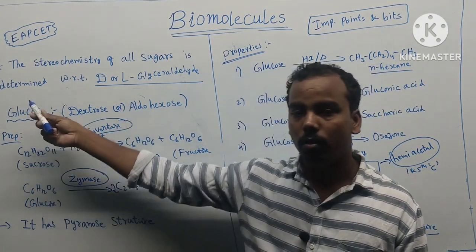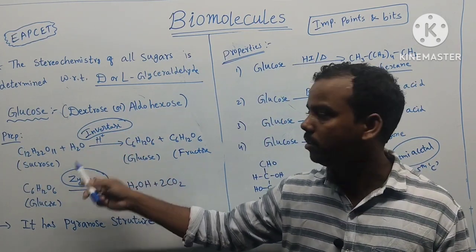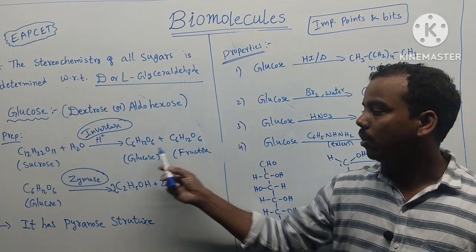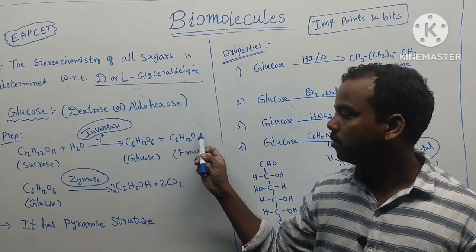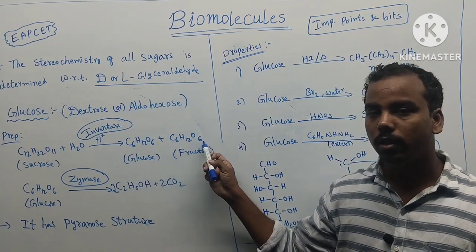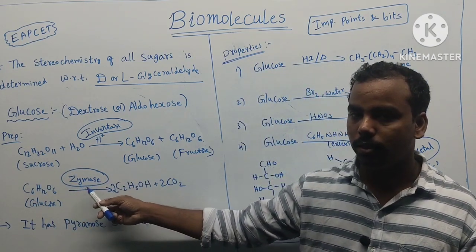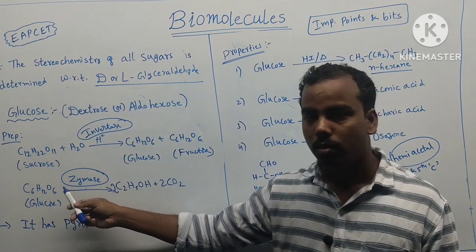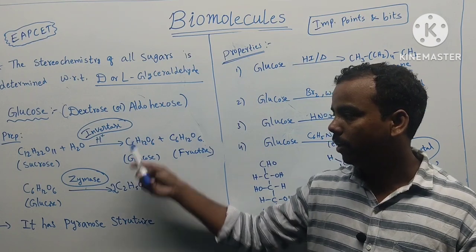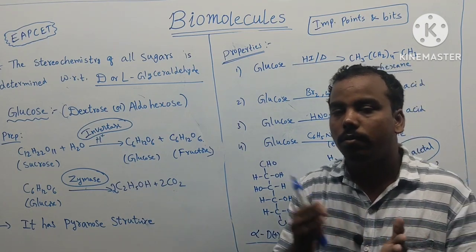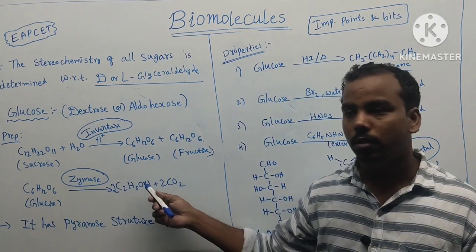How to prepare glucose? Sucrose on hydrolysis in the presence of acid and the enzyme invertase is converted into glucose and fructose. Glucose and fructose have the same formula, C6H12O6, but one has an aldehyde functional group and the other a keto functional group. After the formation of glucose, in the presence of zymase enzyme, it forms ethyl alcohol and releases carbon dioxide. Very important: sucrose is hydrolyzed in the presence of which enzyme? Invertase. Glucose is fermented in the presence of zymase.